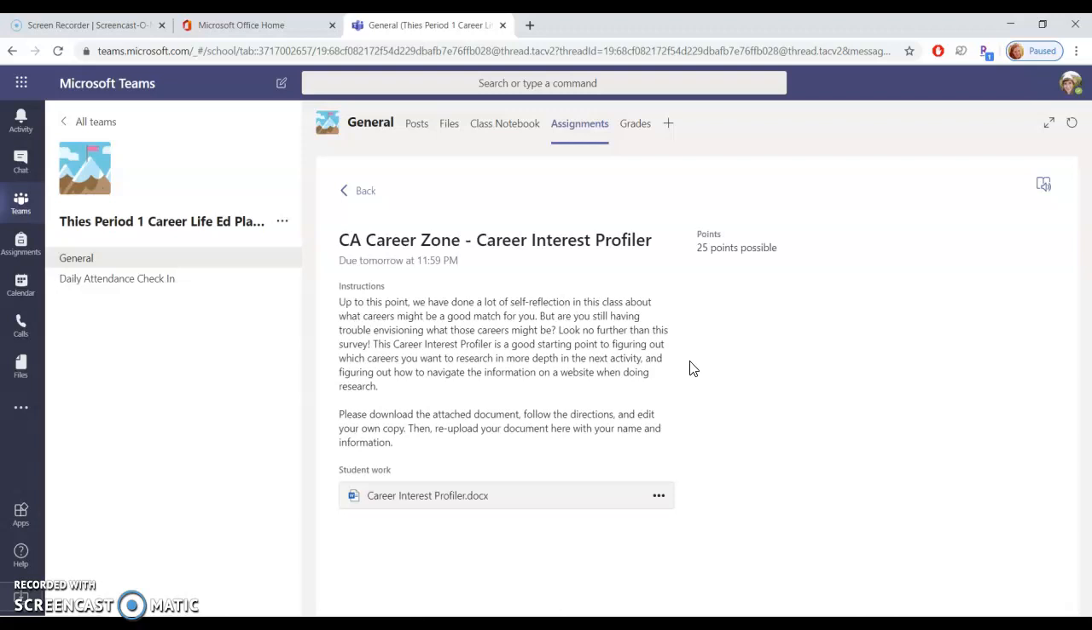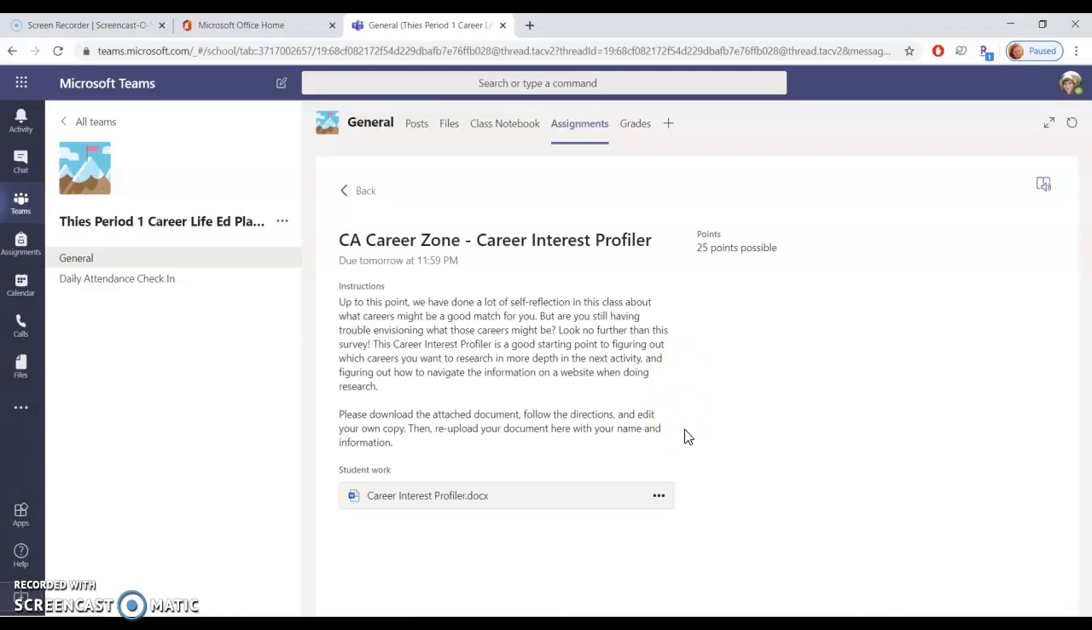All right, first of all, going through this assignment and why I posted it. We're going to be starting Chapter 6, which is all about your career research and diving deep into a few different careers that you want to look into and figuring out if they will be right for you. So the instructions here say, up to this point, we've done a lot of self-reflection in this class about what careers might be a good match for you. But if you're like me, at your age, you're probably still having trouble envisioning what those careers might be. So this survey is going to help you a lot in figuring out what careers you might be a good match for, and then how to actually navigate a website and do research.